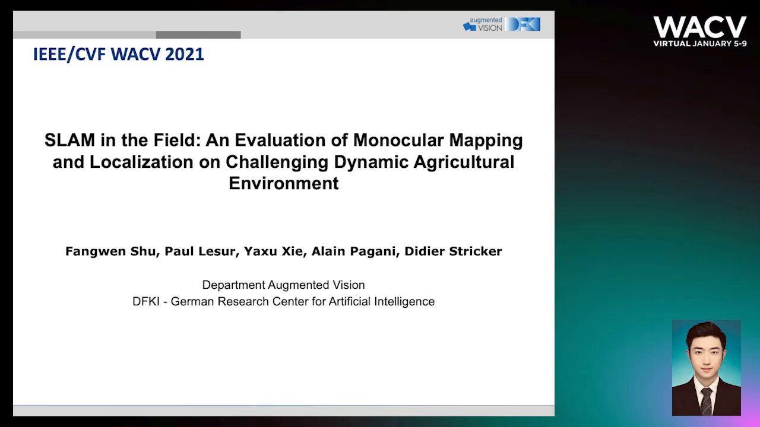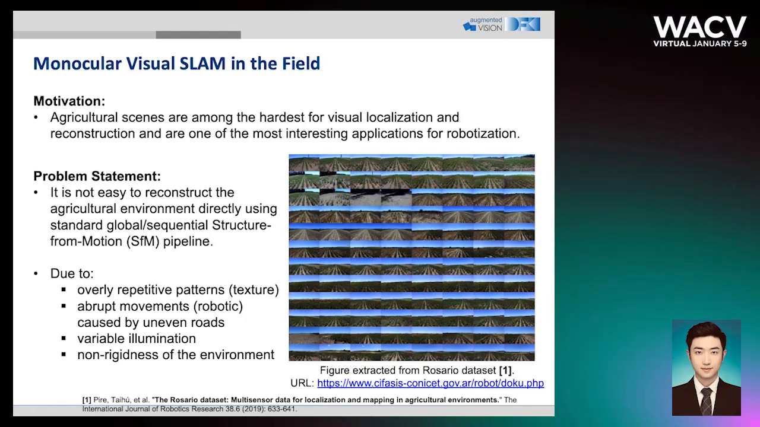only a single camera. The motivation is clear: agricultural scenes are considered one of the most difficult scenarios for visual SLAM and 3D reconstruction. With a monocular image sequence, it is not easy to reconstruct a 3D model from it, due to the difficulty of repetitive patterns, the camera shaking along with the robot, illumination changes because of sunshine, and the environment not being rigid. Here you can see an example image from the Rosario dataset.